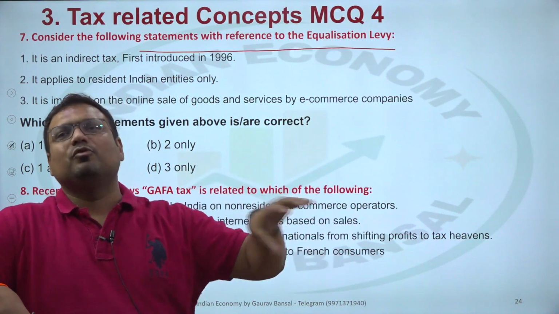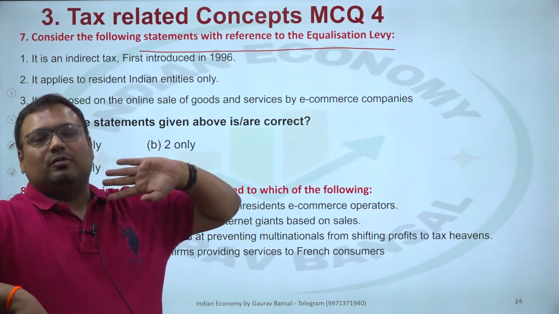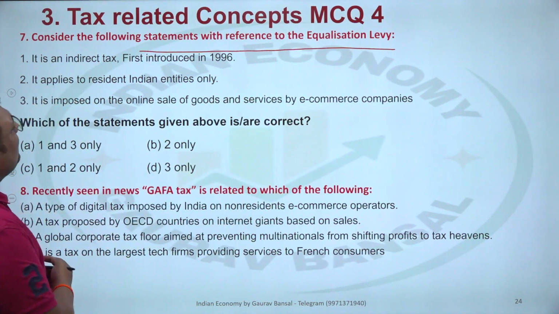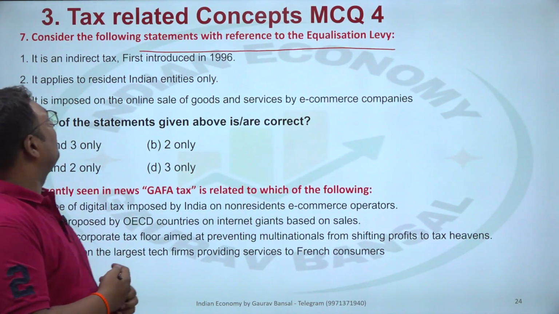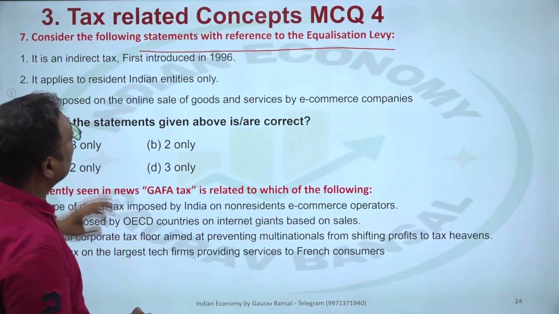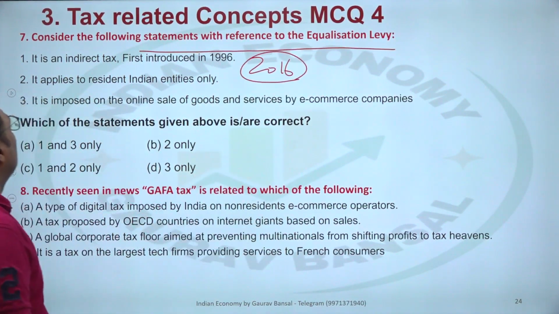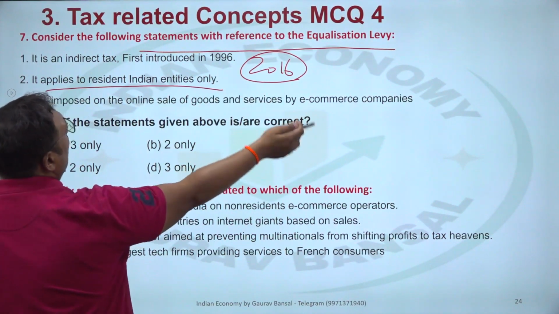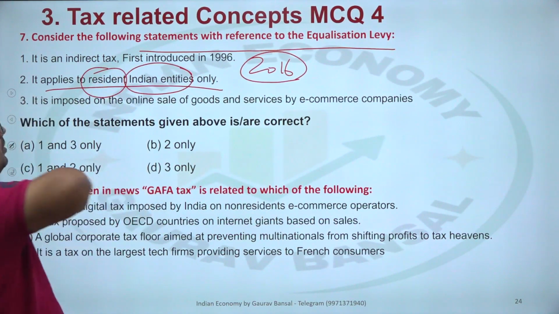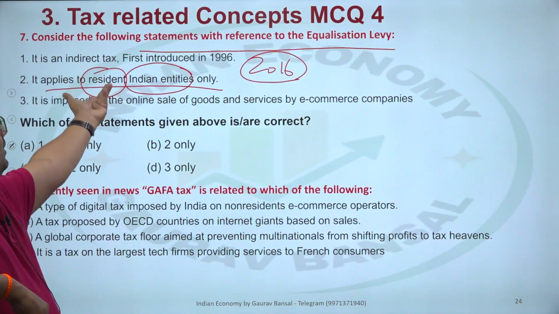Okay, so we are imposing an additional burden on you to equate you with others, to create equality between you and others. So that is the funda. It is an indirect tax first introduced in 1996. Is it correct? No. It is first introduced in 2016. Okay, so first is wrong. It applies to the resident Indian entities, not at all. For non-resident entities, in fact, Indian is also not.